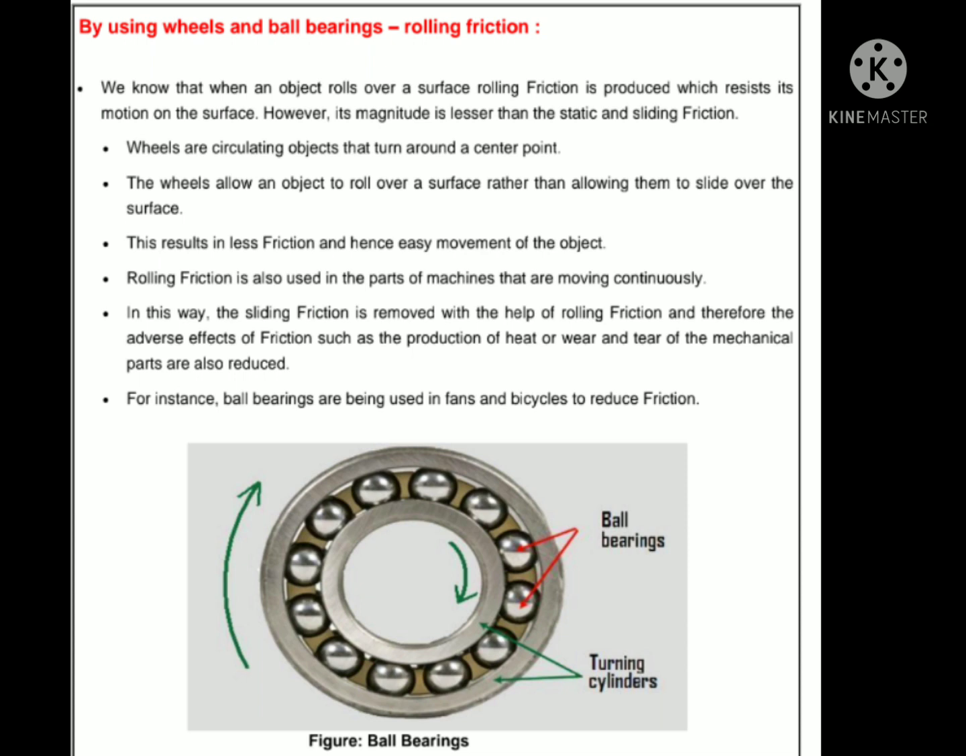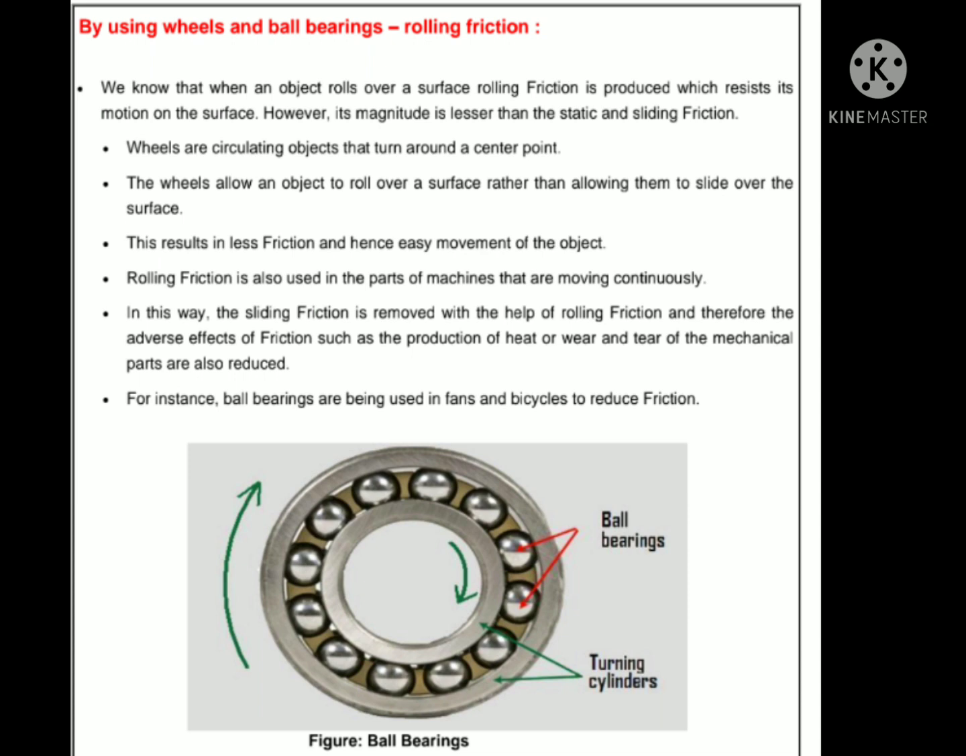Rolling friction is also used in the parts of machines that are moving continuously. In this way, the sliding friction is removed with the help of rolling friction, and therefore the adverse effects of friction such as the production of heat or wear and tear of the mechanical parts are also reduced. For instance, ball bearings are used in fans and bicycles to reduce friction.